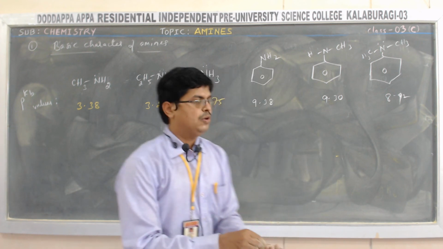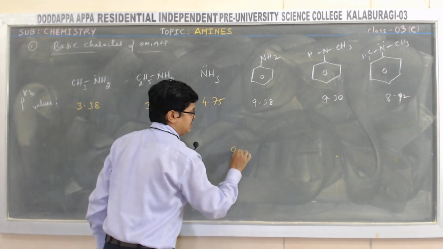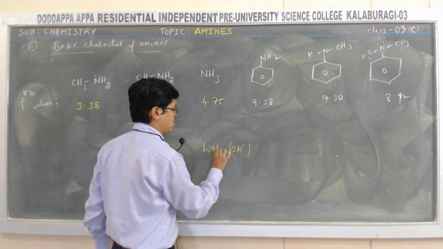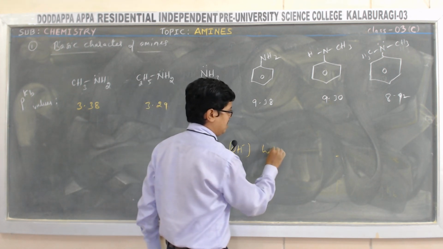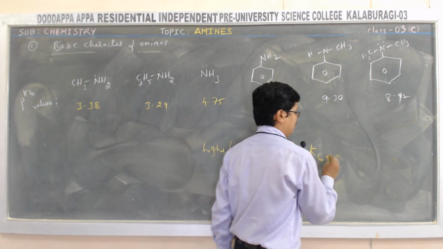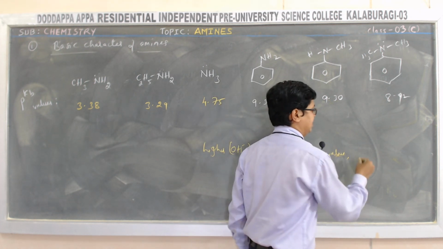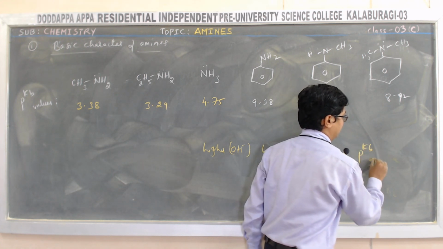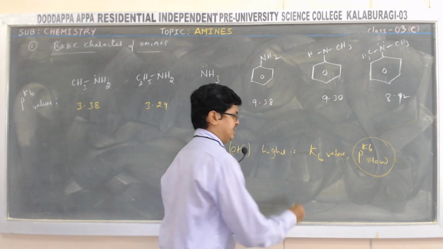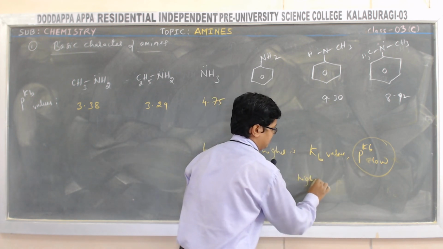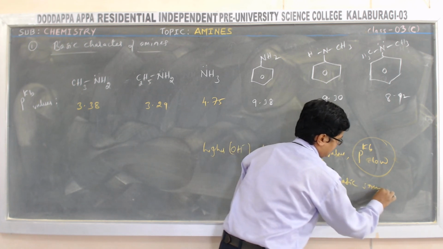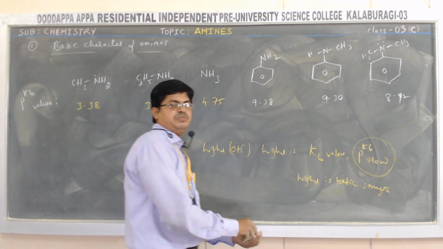Look at now. Higher the concentration of OH minus ion, higher is the Kb value. When Kb value is high, then pKb value will be low. That time higher is the basic strength.